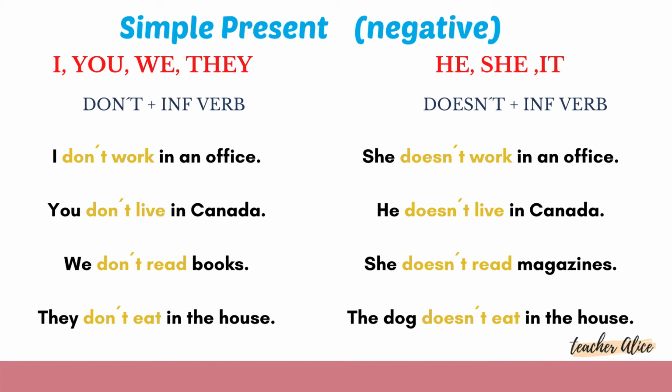Okay, I, you, we, they, don't. He, she, it, doesn't. Each one is going to be followed by an infinitive verb. Don't plus infinitive verb, doesn't plus infinitive verb. Let's take a look at this. I don't work in an office. Don't plus infinitive verb. This one is kind of similar to my affirmative statement, where I have I work in an office. The verb is the same.